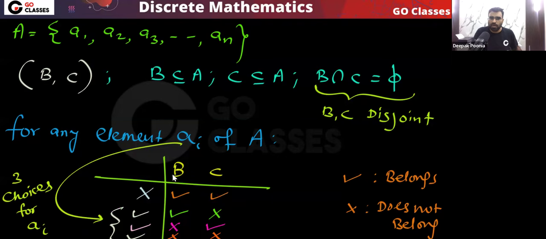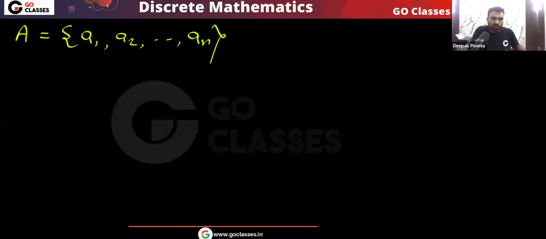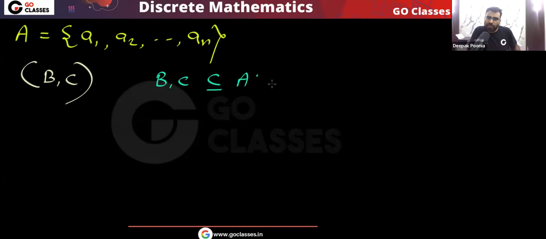I hope you understood. So remember, for every element there are three choices. So finally, what will be the number of ordered pairs B, C I can create? Very simple, this is a1, a2, and so on up to an. And we want to create this type of ordered pairs B, C, where both B and C are subsets of A, and B and C are disjoint.